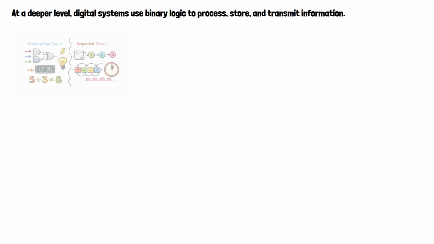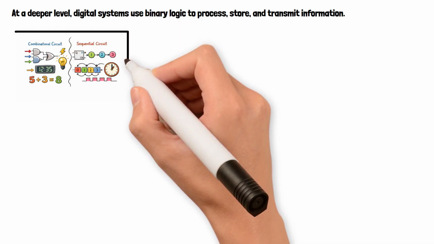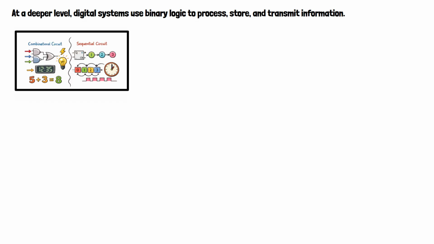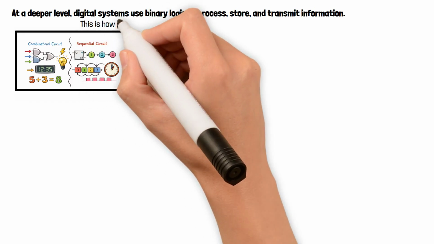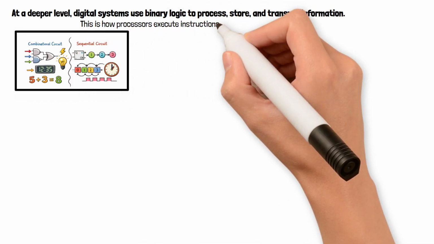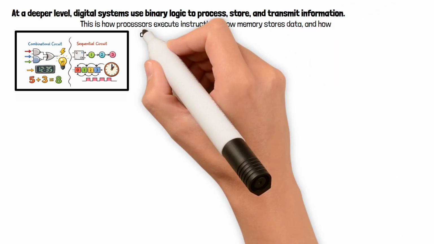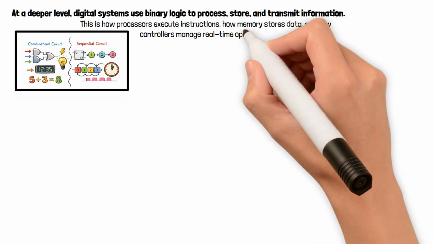At a deeper level, digital systems use binary logic to process, store, and transmit information. Combinational circuits respond instantly to inputs, while sequential circuits depend on memory and timing, allowing systems to count, sequence operations, and synchronize events. This is how processors execute instructions, how memory stores data, and how controllers manage real-time operations.